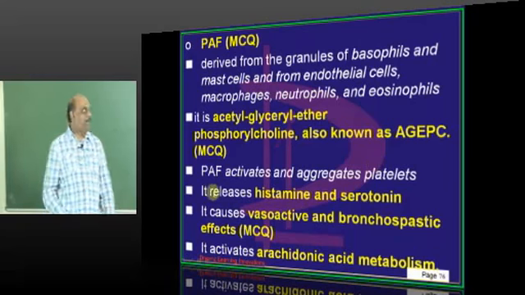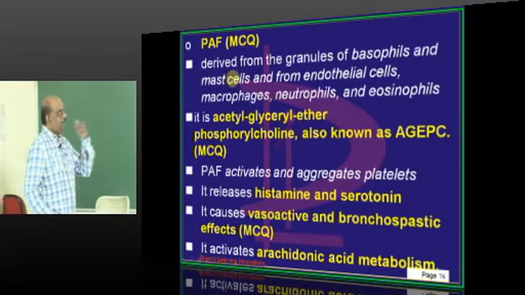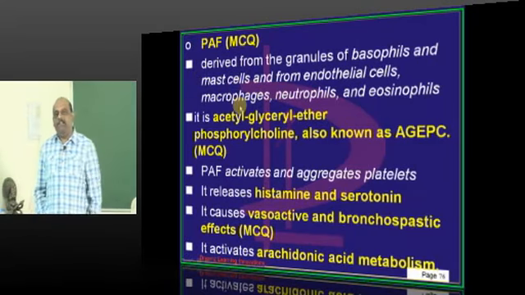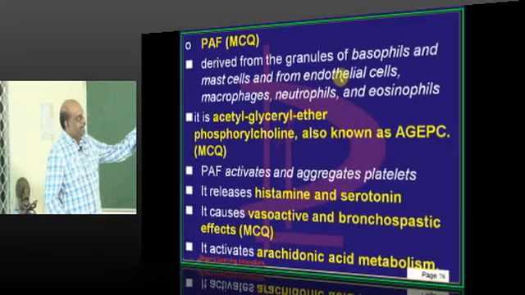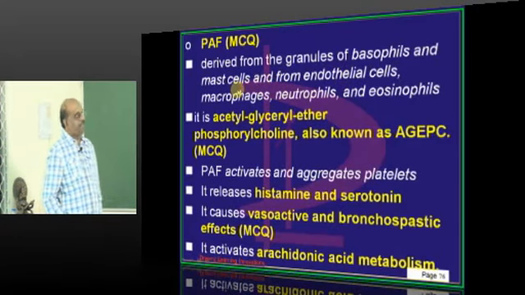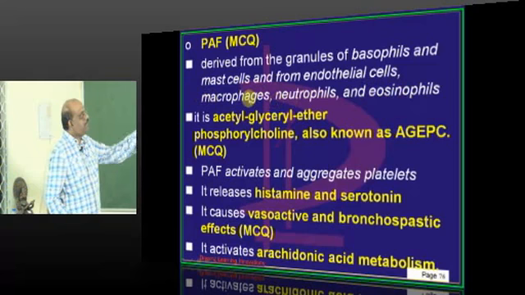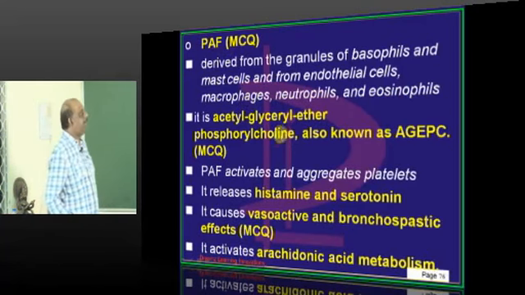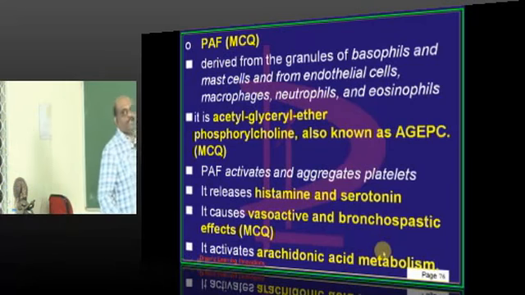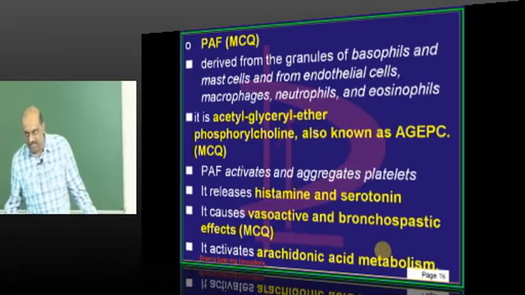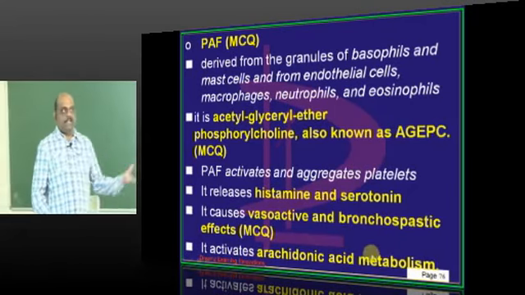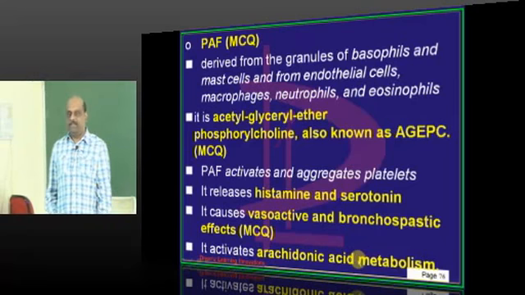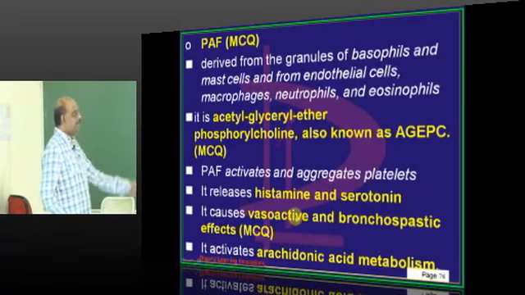PAF is what needs to be understood. Now, where is platelet activating factor released? Basophilic granules and mast cells, endothelial cells, eosinophils, neutrophils, macrophages. They are all the ones which release the platelet activating factor. What is its function? As its name itself says, it will activate the platelets, it enables the aggregation of the platelets, which is the very important function.